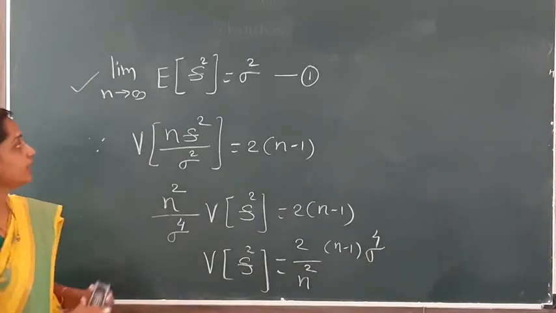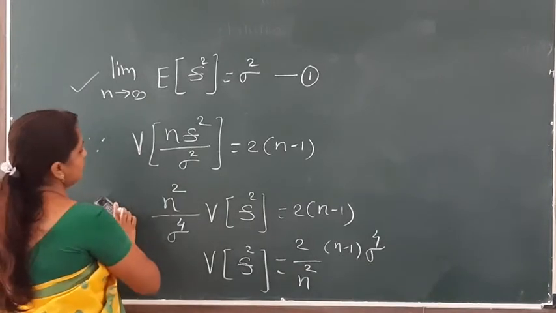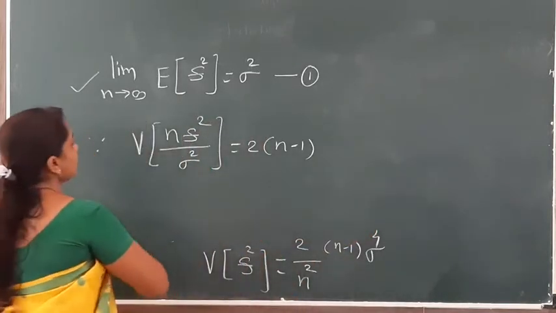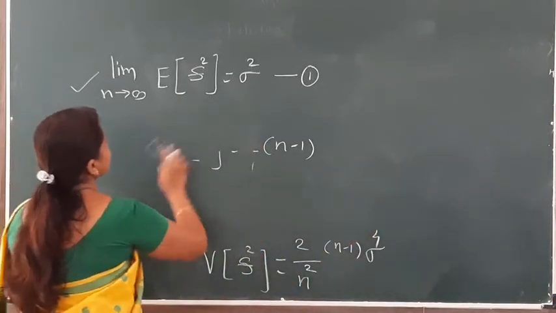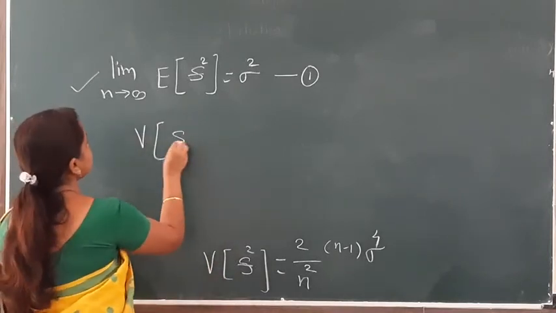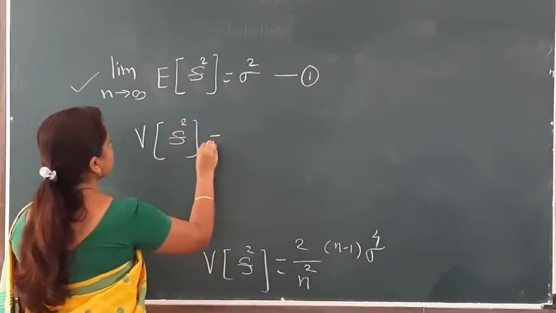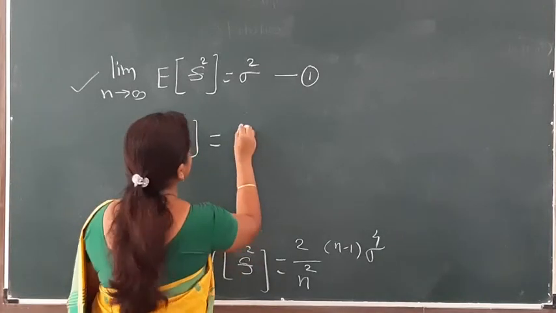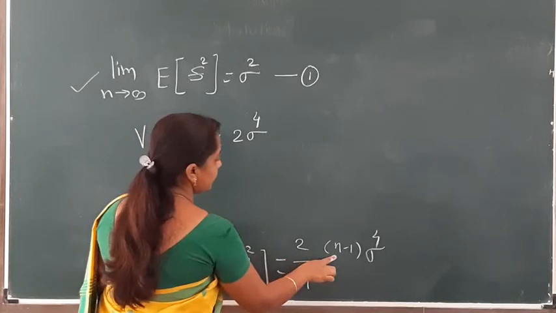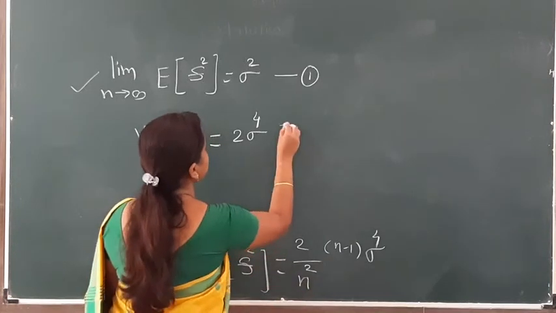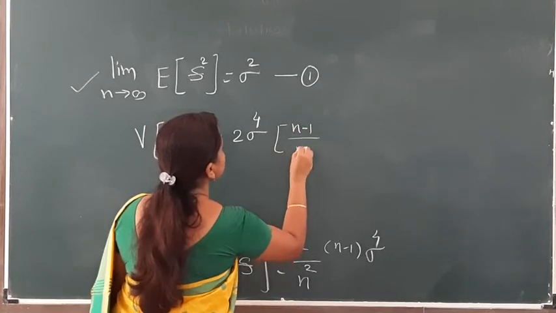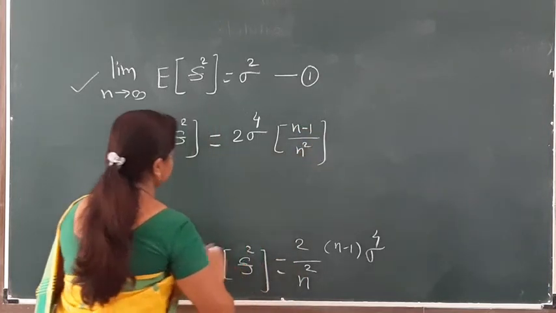Okay, now I directly write down here, variance of s square is equal to 2 sigma raised to 4 constant here, n minus 1 divided by n square, this term I write down here, n minus 1 divided by n square.